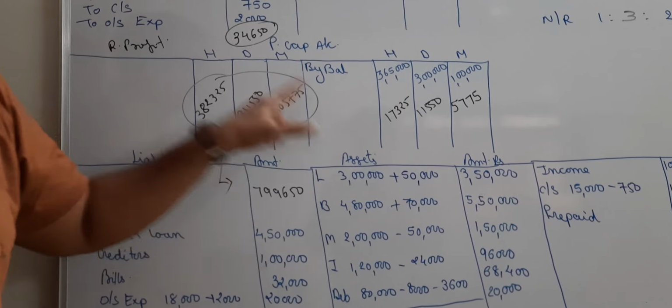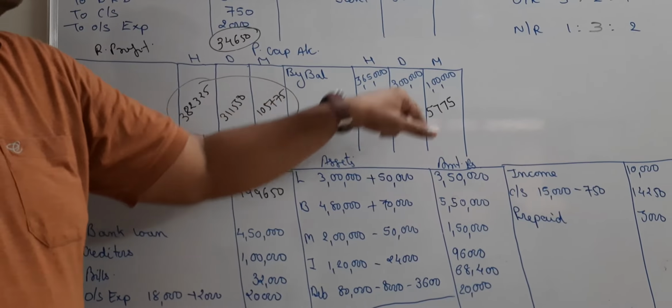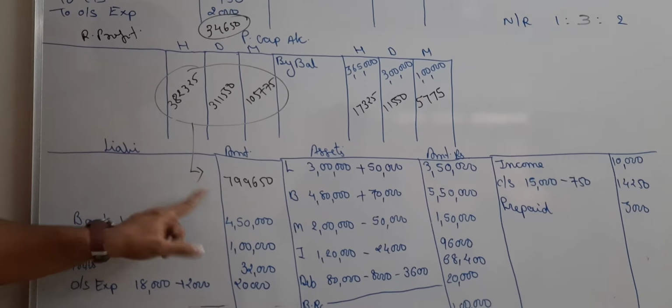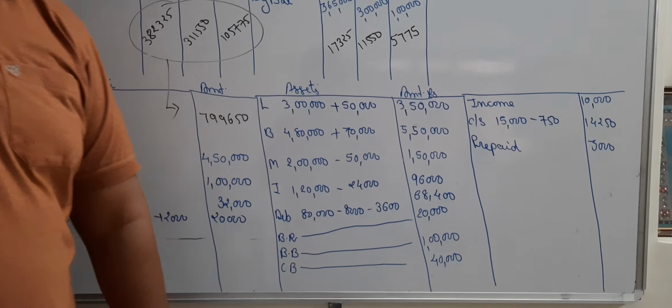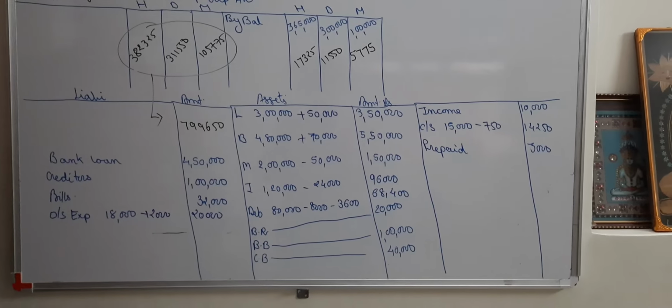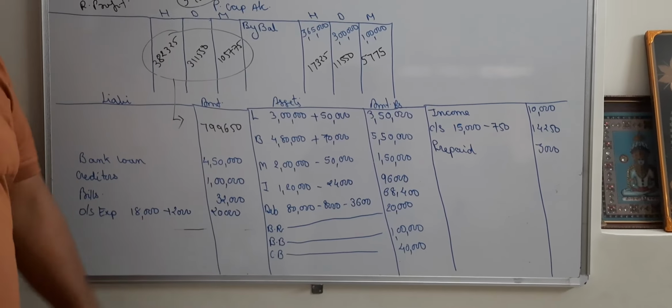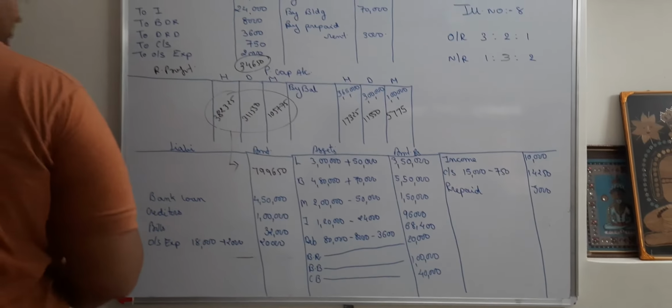Then H minus H, but there is no amount, so we'll put this one. Then D minus D, then M minus M. All these three amounts will be written here. Finally, the balance sheet will get tallied. Okay? Now, what was the important thing to be kept in mind? This is all a simple thing which you might be knowing. So I am erasing it right now so that we can proceed further.